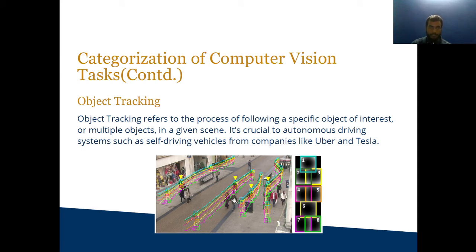That is object tracking. It is crucial in autonomous driving, self-driving cars or vehicles, such as those developed by Tesla.